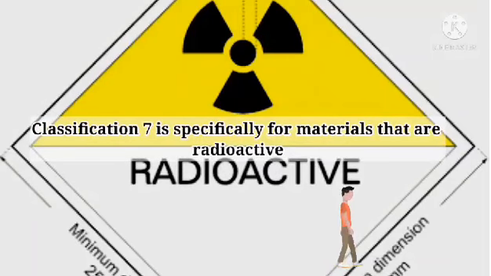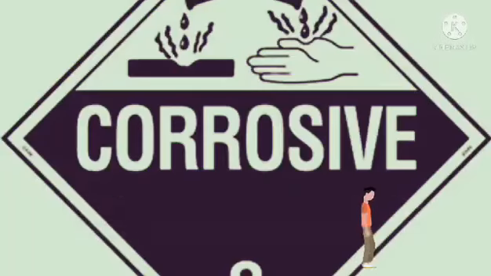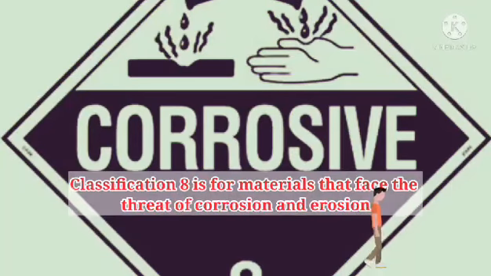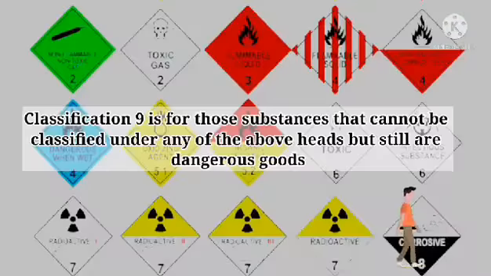Classification 7 is specifically for materials that are radioactive. Classification 8 is for materials that face the threat of corrosion and erosion. Classification 9 is for those substances that cannot be classified under any of the above heads but still are dangerous goods.